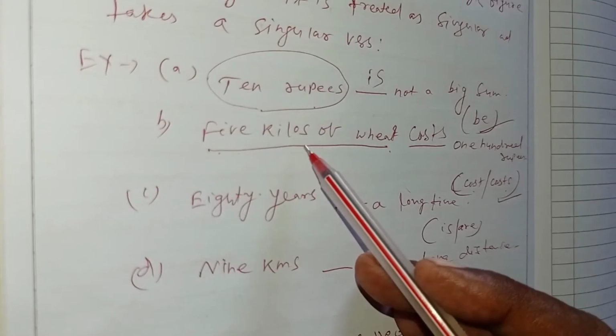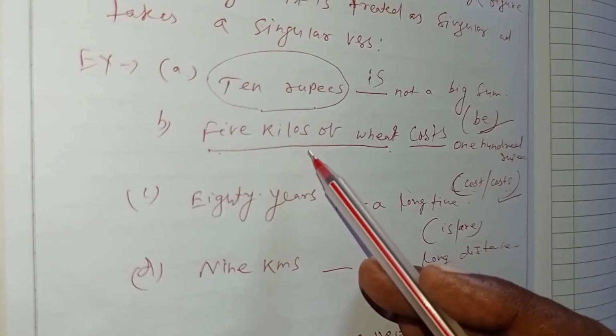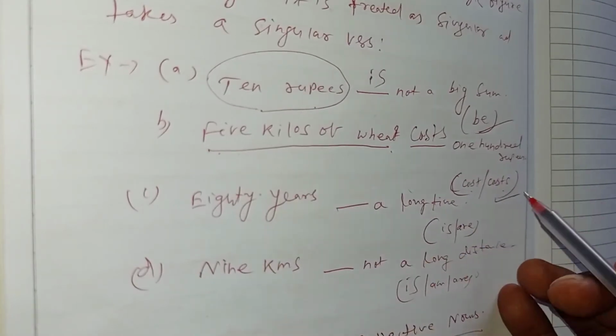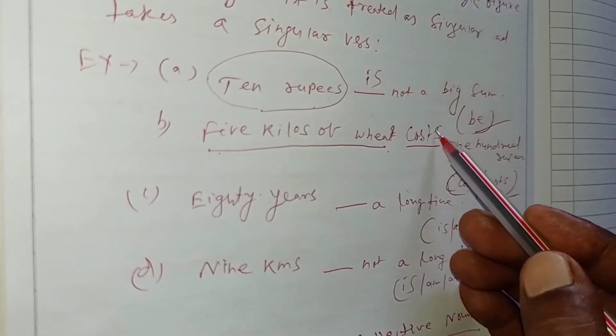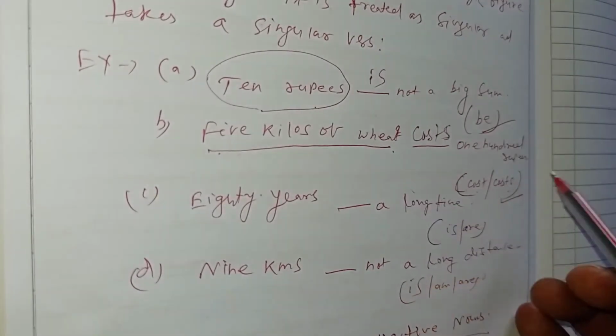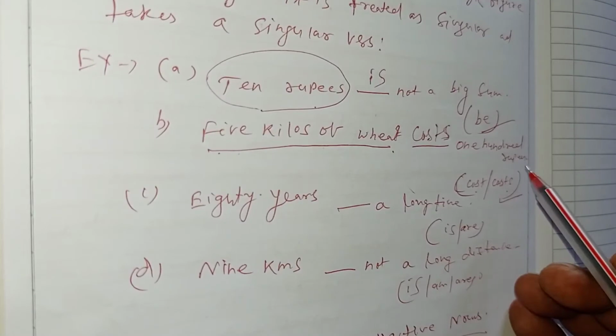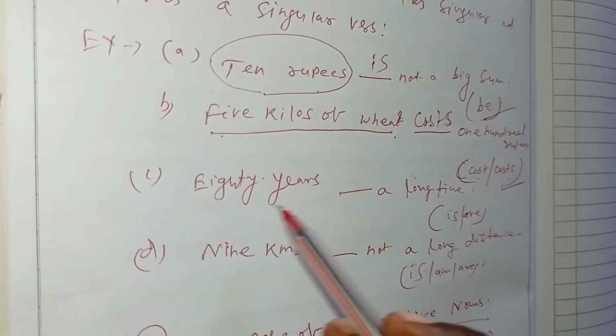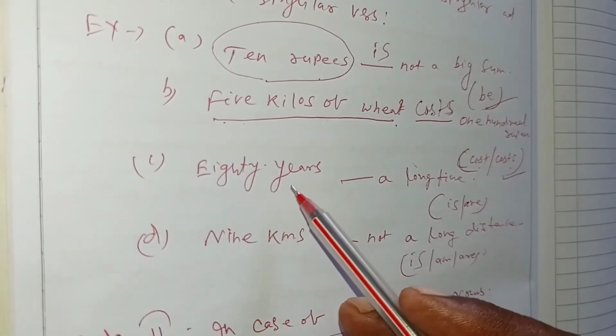So the weight should take the verb costs here for its correctness.